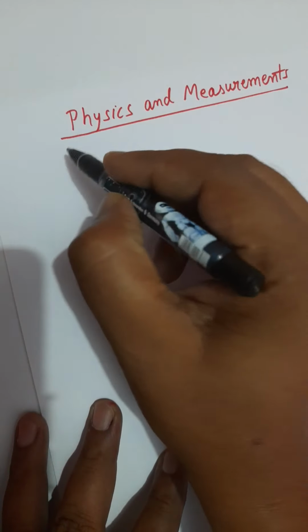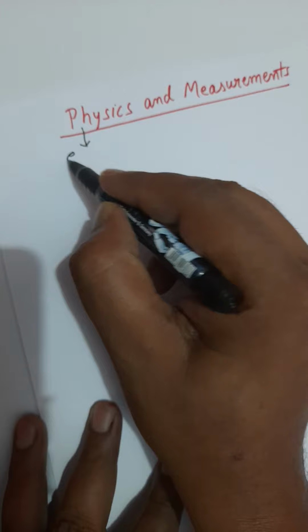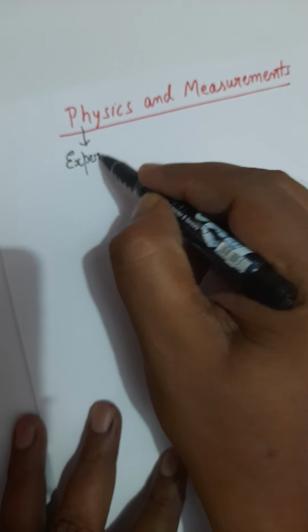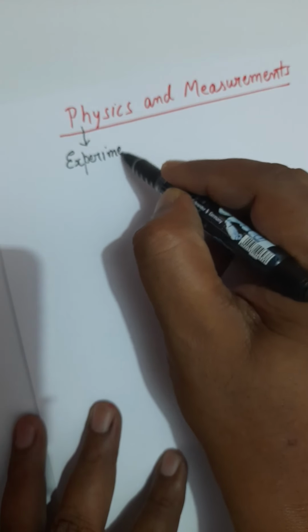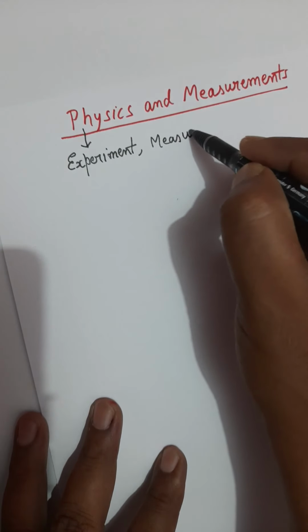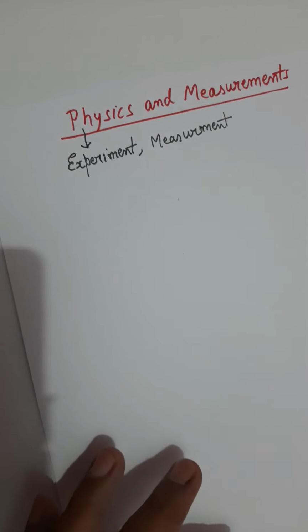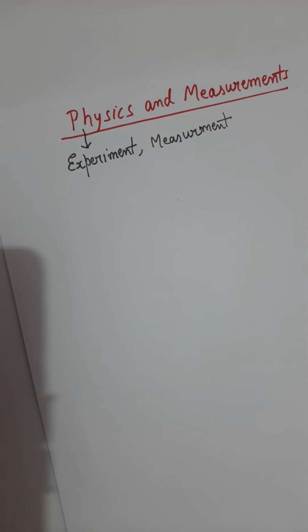फिजिक्स, जैसे कि आपको पता है कि व्हाट इज़ फिजिक्स, तो फिजिक्स इज़ ऑल अबाउट द मेजरमेंट, इट इज़ ऑल अबाउट एक्सपेरिमेंट्स। फिजिक्स इज़ experiment, observation, measurement. And whenever you measure any quantity, if you are going to measure any physical quantity, any quantity, if you want to measure a quantity, then there must be some standard, there must be some standard.